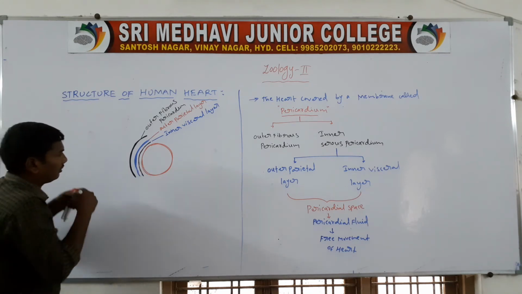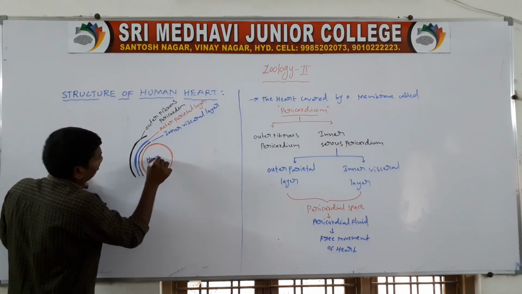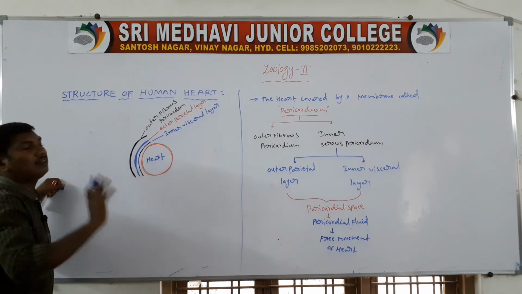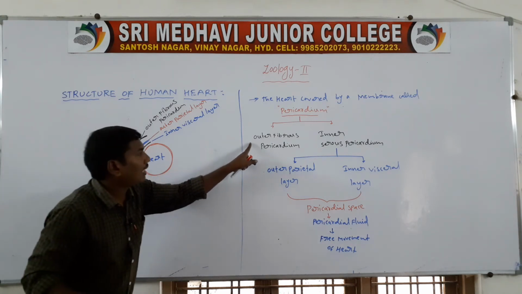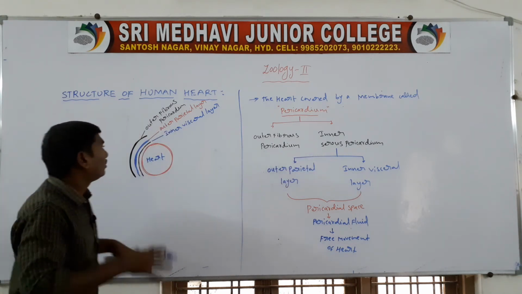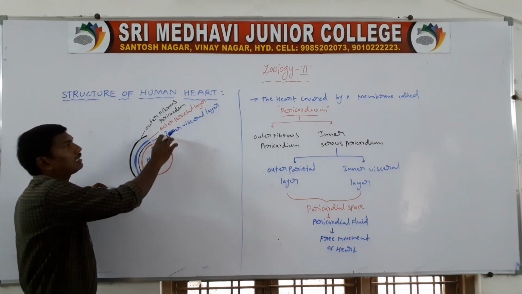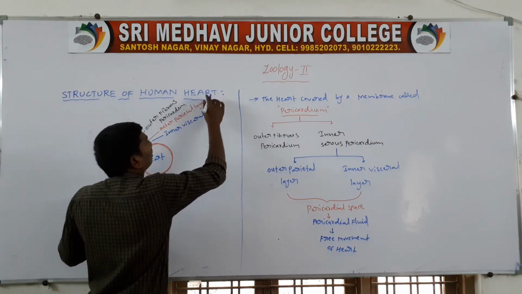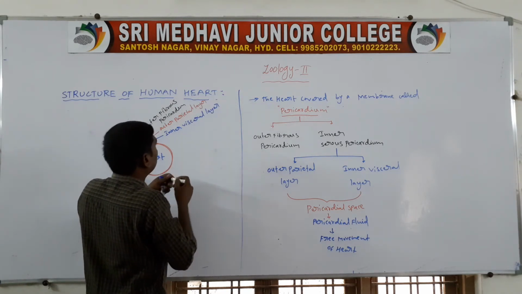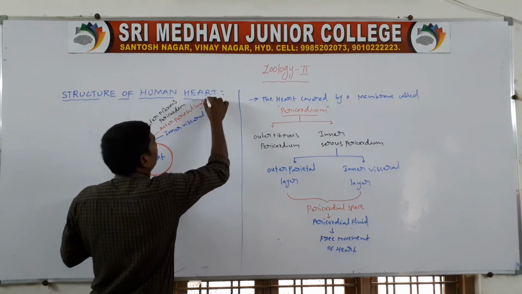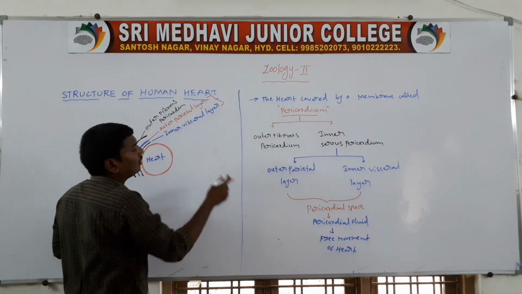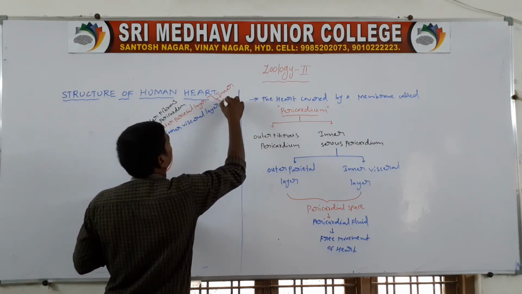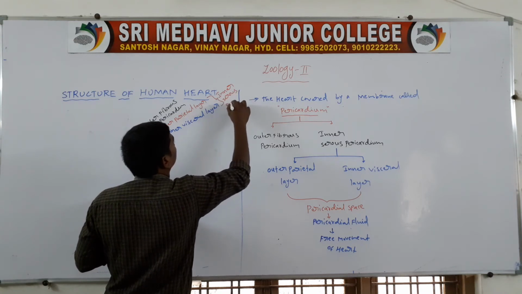The heart is covered by a membrane. That membrane is called the pericardium. The pericardium contains two layers: the outer fibrous pericardium and the inner serous pericardium. The serous pericardium contains two layers: the outer parietal layer and the inner visceral layer. These two together form the serous pericardium.